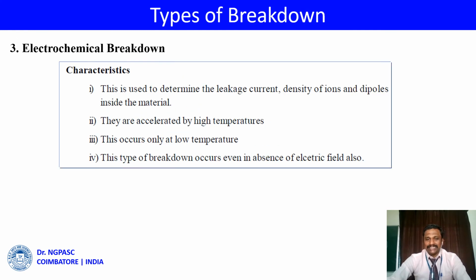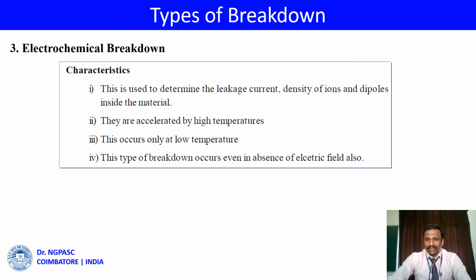The third one is electrochemical breakdown. By the application of an electric field, the mobility of the electrons increases, and due to that the leakage of current also increases, so that the breakdown happens by electrochemical reactions.